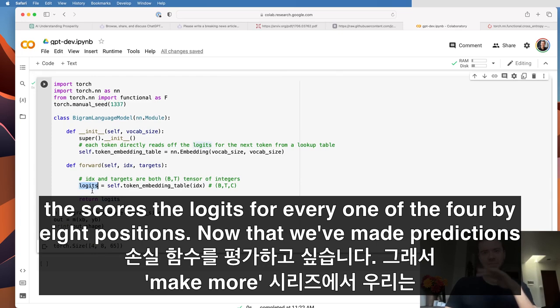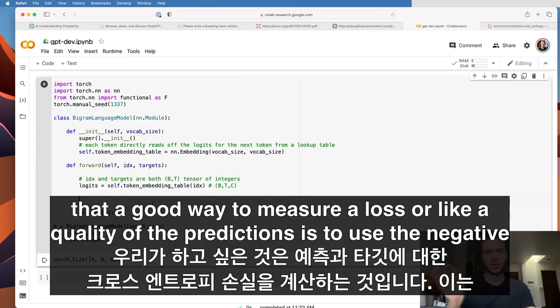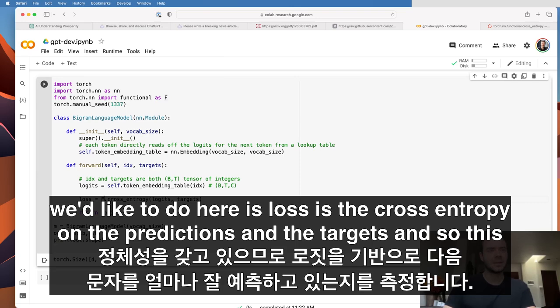Now that we've made predictions about what comes next, we'd like to evaluate the loss function. And so in the makemore series, we saw that a good way to measure a loss, or the quality of the predictions, is to use the negative log likelihood loss, which is also implemented in PyTorch under the name cross entropy. So what we'd like to do here is loss is the cross entropy on the predictions and the targets.